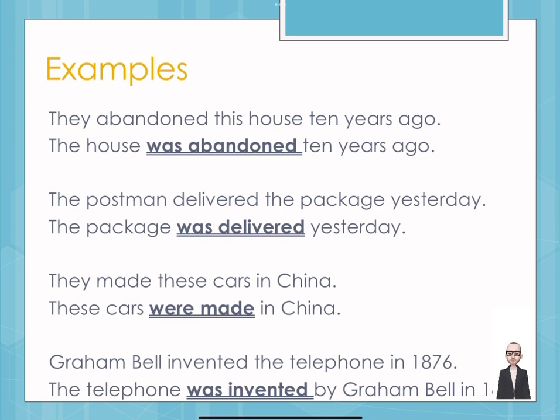However, when we use passive sentences, the key for us is the focus. What are we focusing on? Are we focusing on the person or the thing that did the action, or are we focusing on the action itself or the subject of the action? So the thing or person that something was done to.